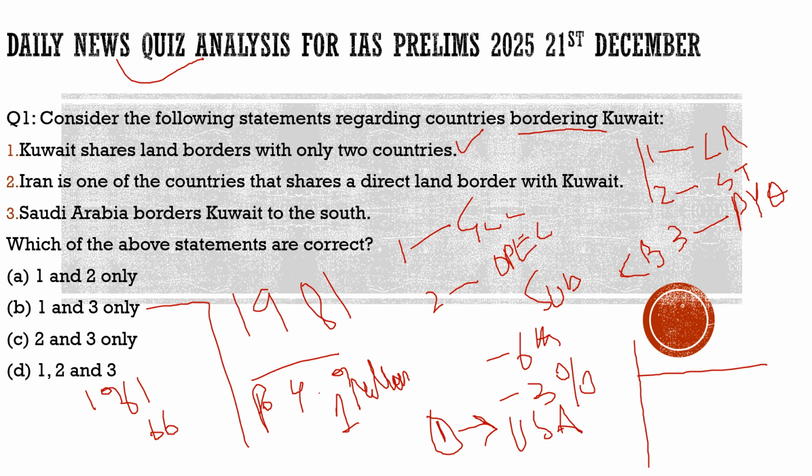Totally incorrect. It is not Iran, it is Iraq. Iran shares a maritime boundary, not a land boundary, with Kuwait. So statement 2 is incorrect. Coming to statement 3, it says Saudi Arabia borders Kuwait to the south. 100% correct. And Iraq borders Kuwait to the north. So the correct statements are statement 1 and statement 3, and from the code given below, the correct answer would be option B.